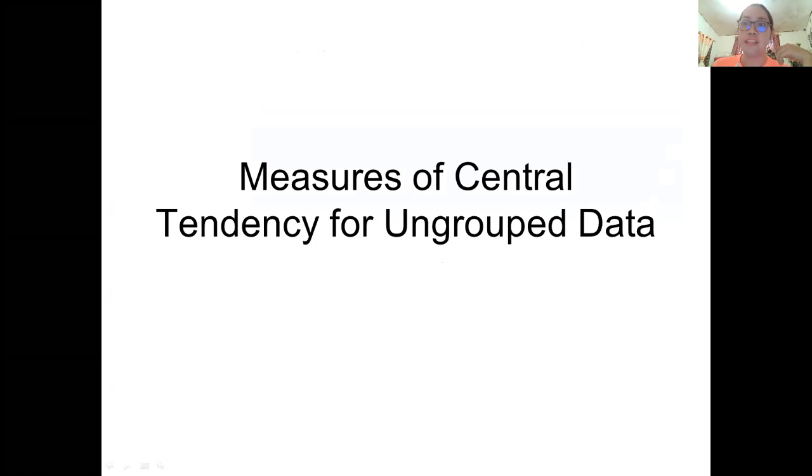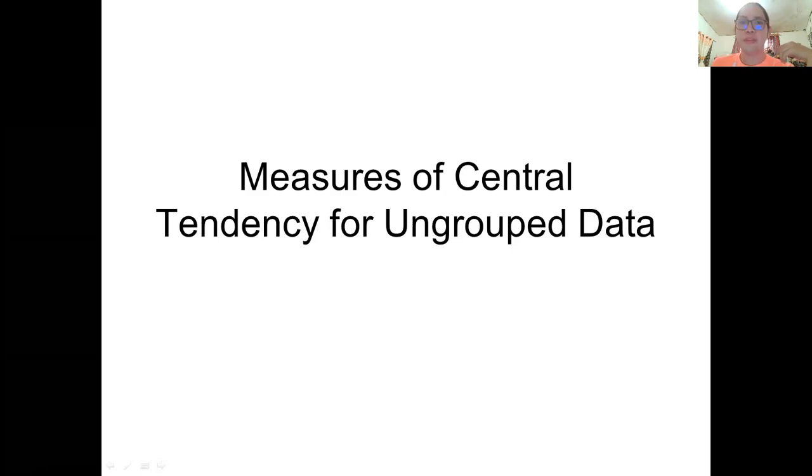Please be reminded that when we talk about statistics, we are talking about the branch of mathematics that deals with organizing, collecting, and synthesizing, or even making conclusions about the data that we have. There are two types of statistics: descriptive and inferential. In descriptive statistics, we don't make any conclusion. We just describe the data. In inferential statistics, we draw an inference or make a conclusion after we analyze the data. That's the difference between inferential and descriptive statistics.